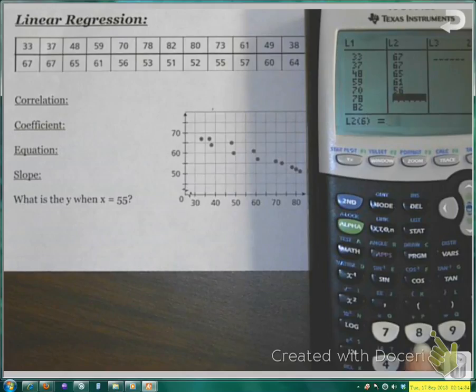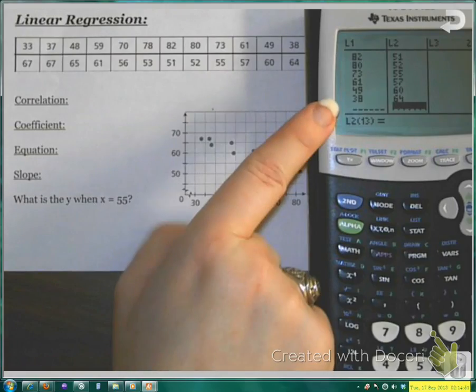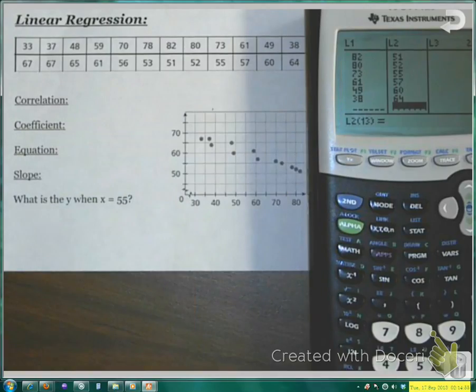Now we do need to double check. You have to make sure that you have the same number of entries in L1 and L2, or it's going to give you an error message. You also want to double check and make sure, for example, the 38 goes with the 64. The 49 goes with the 60, that you've actually typed them in correctly.